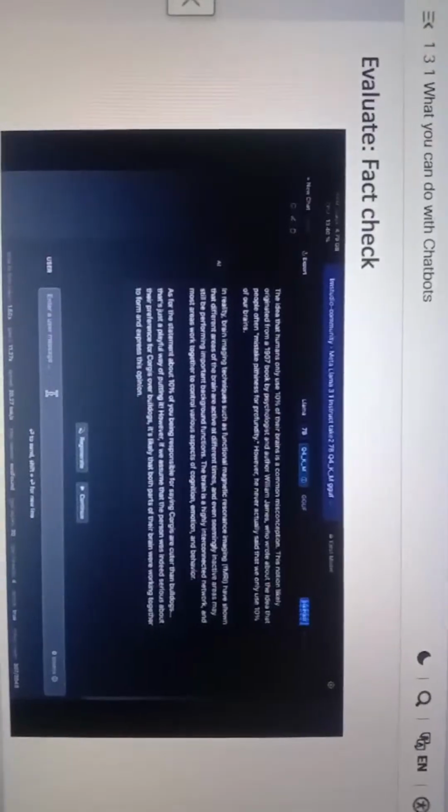I do want to mention early on that fact-checking goes both ways. You can have a chatbot help you to fact-check what humans say are right, and it's also very important for you as a human to check what a chatbot outputs. You'll learn more about why later on in this course.